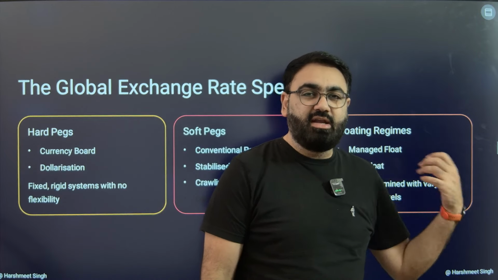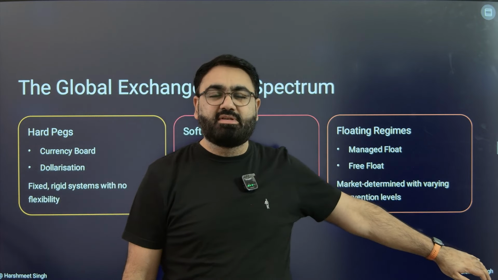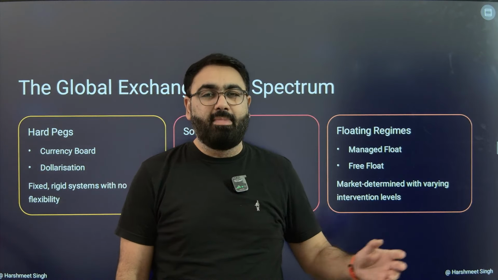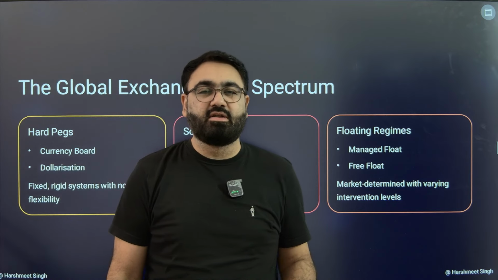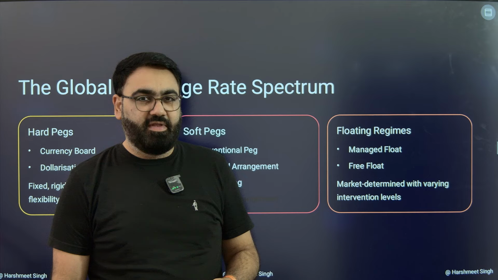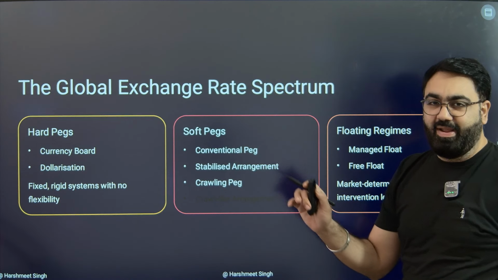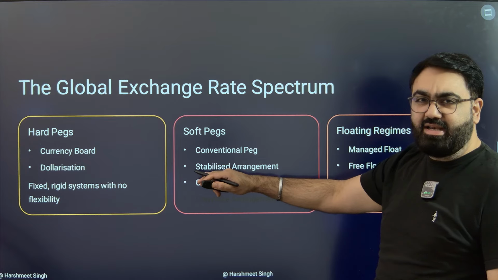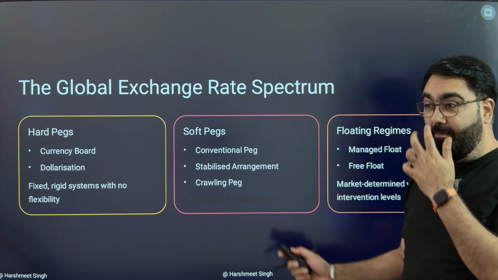Similarly, on the other end of the spectrum, we have the floating regimes. Floating regimes are situations where the government plays absolutely no role. Central bank will play no role. The market demand and supply of a certain currency will determine the value of that currency. In the middle is what we have the Indian system, that is a soft peg system. It's of different types. Earlier we used to be in the stabilized arrangement category as per the IMF, and now we end up in the crawling peg category.